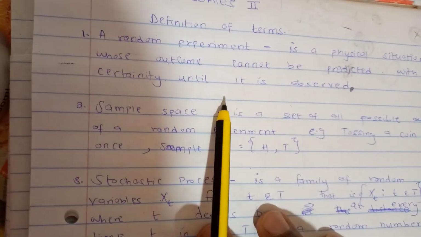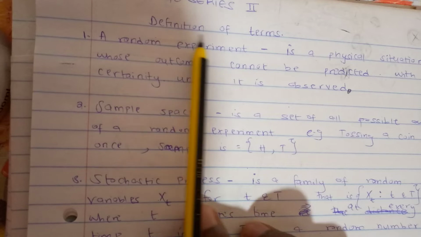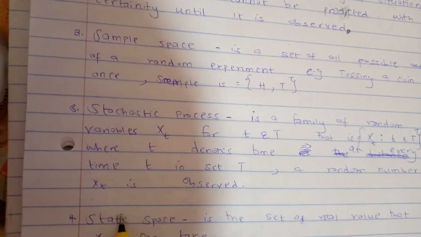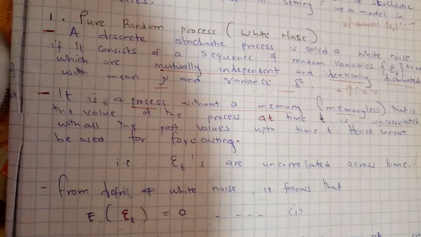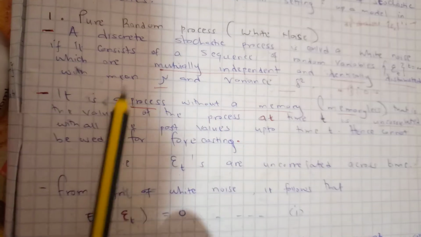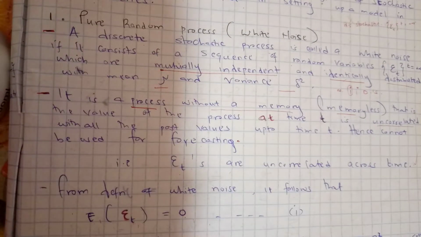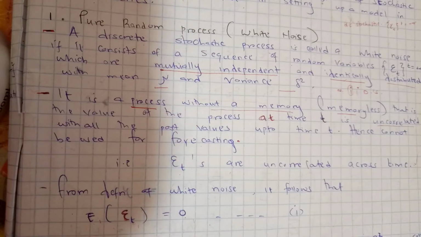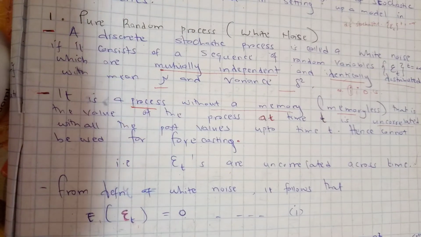In the last video, we looked at some definitions of terms: a random experiment, a sample space, a stochastic process, and a state space. Today, we are going to look at some useful stochastic processes. Here we describe several different types of stochastic processes which are useful in setting up a model in time series.